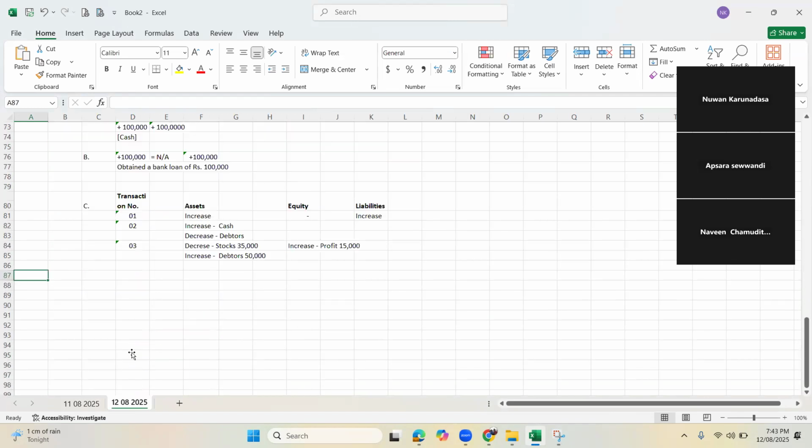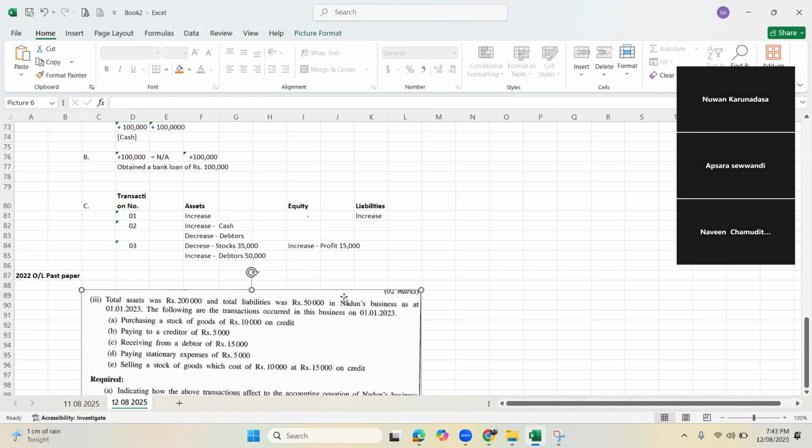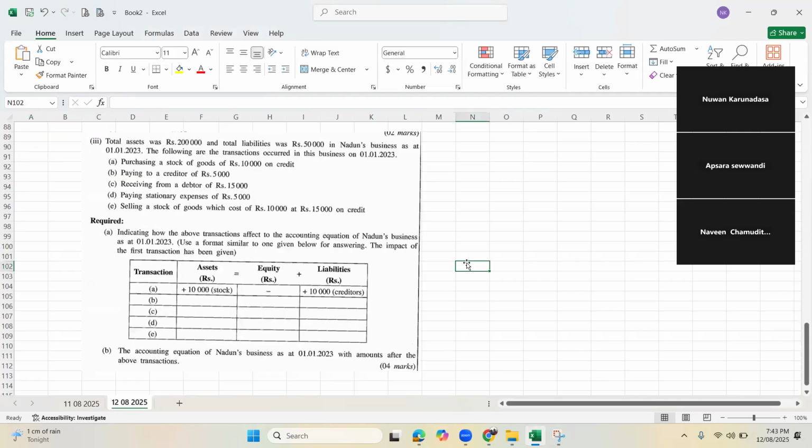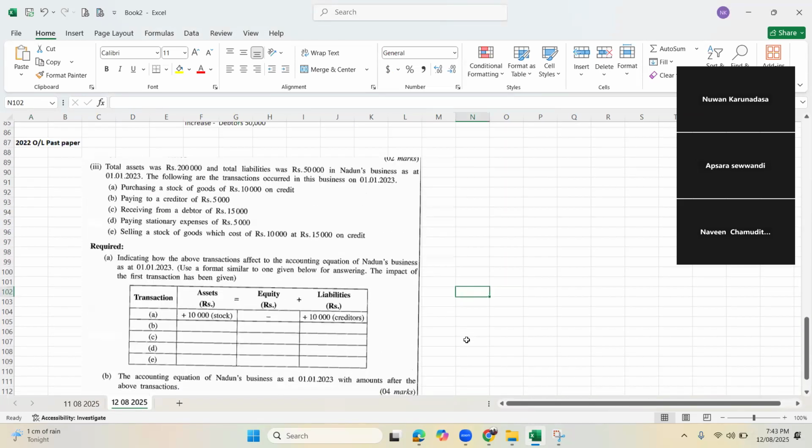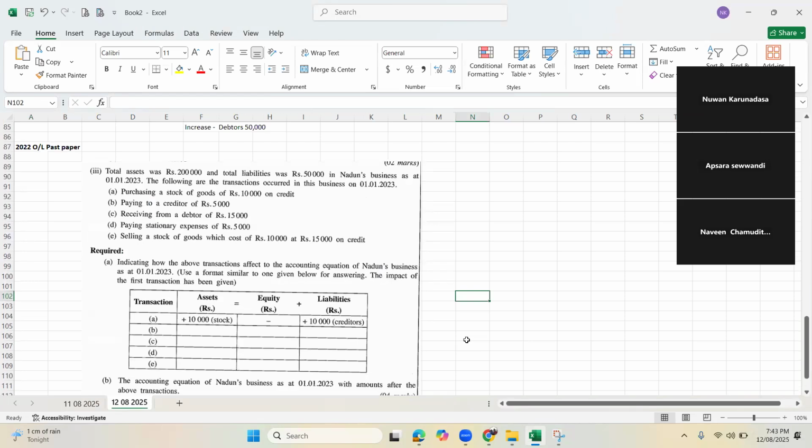(2022) oral past paper. Right. We'll read it. Again, having 4 marks. Total assets was 200,000 and total liabilities was 50,000 in Nadun's business as at 1st Jan 2023. The opening date balances are given.